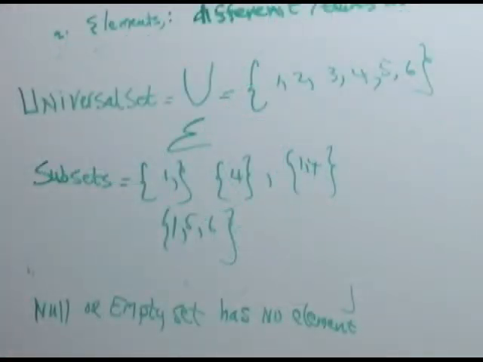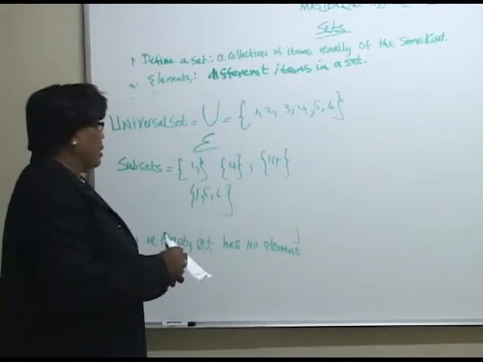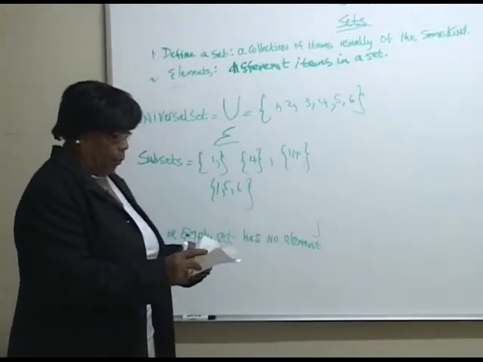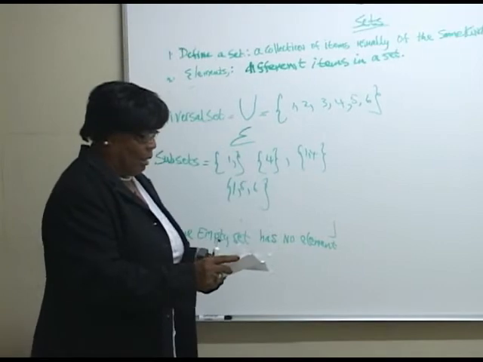So a universal set only exists to deal with the specific set that we are dealing with at one time in a particular question. And then the subsets can be derived from the universal set.